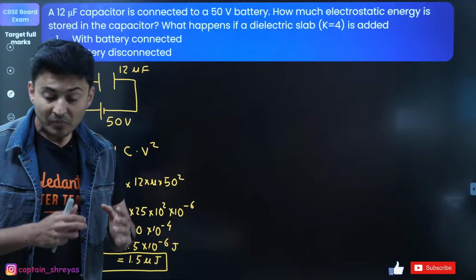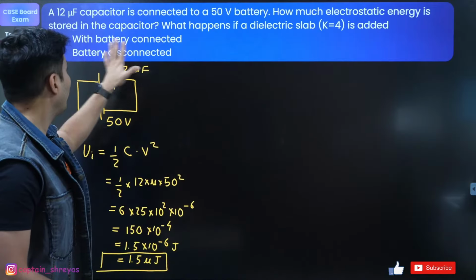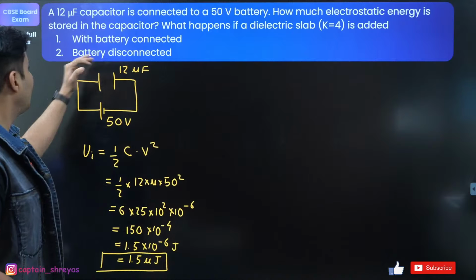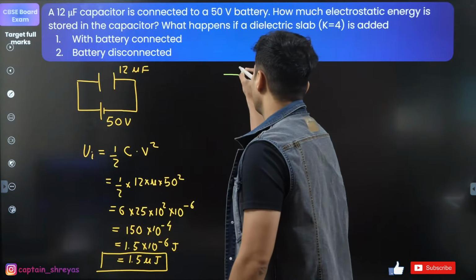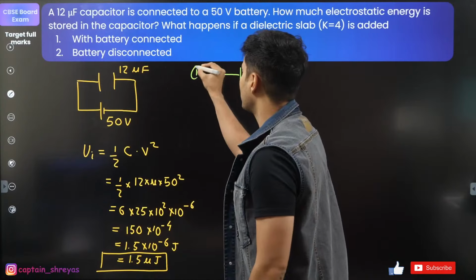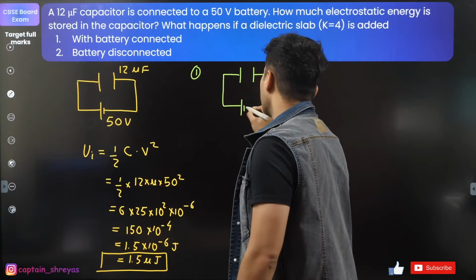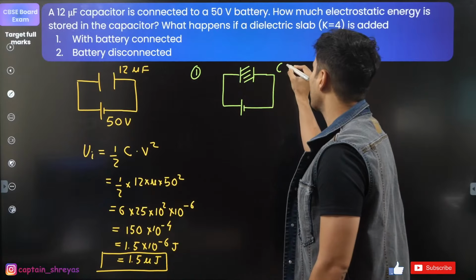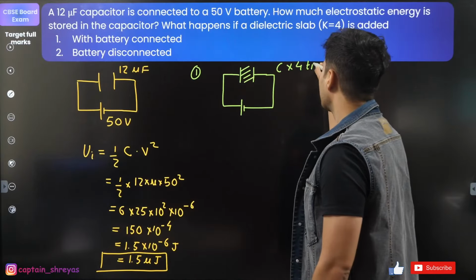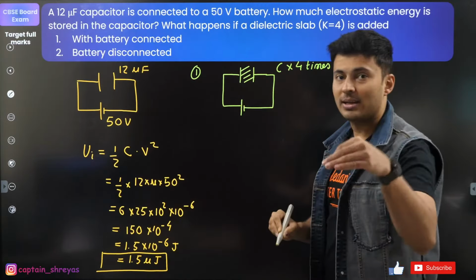Just check this out. The next thing that you're going to do is, what will happen when the battery is connected and when the battery is disconnected? So for these two cases, observe this. First case, when the battery is connected. Now, when you add some material, then what will happen? The capacitance will increase 4 times. Capacitance will increase 4 times, yes or no?